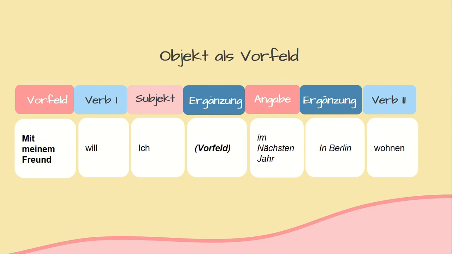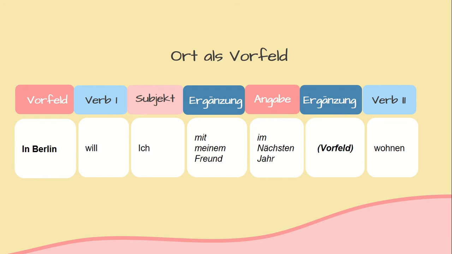Objekt mit meinem Freund als Vorfeld. Mit meinem Freund will ich im nächsten Jahr in Berlin wohnen, which means with my friend, I want to live in Berlin next year. Adverb of place or die Ergänzung als Vorfeld. In Berlin will ich mit meinem Freund im nächsten Jahr wohnen. In Berlin, I want to stay with my friend next year.